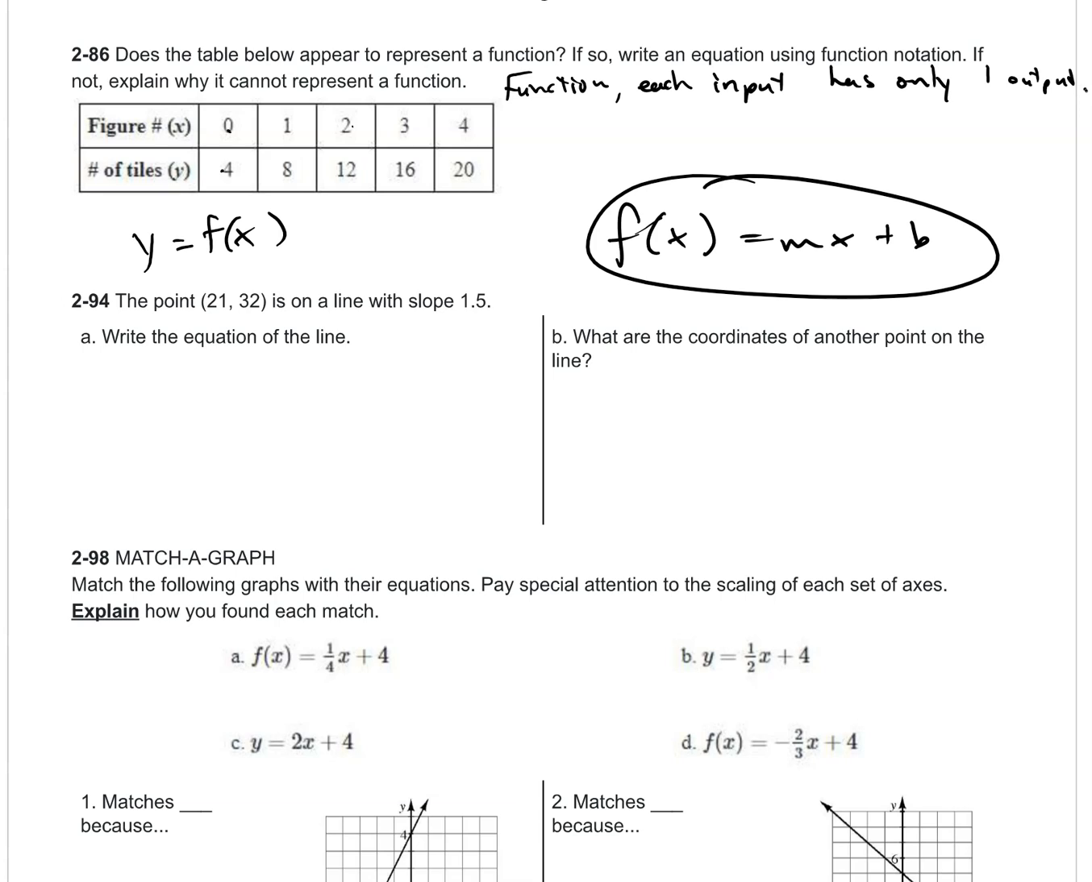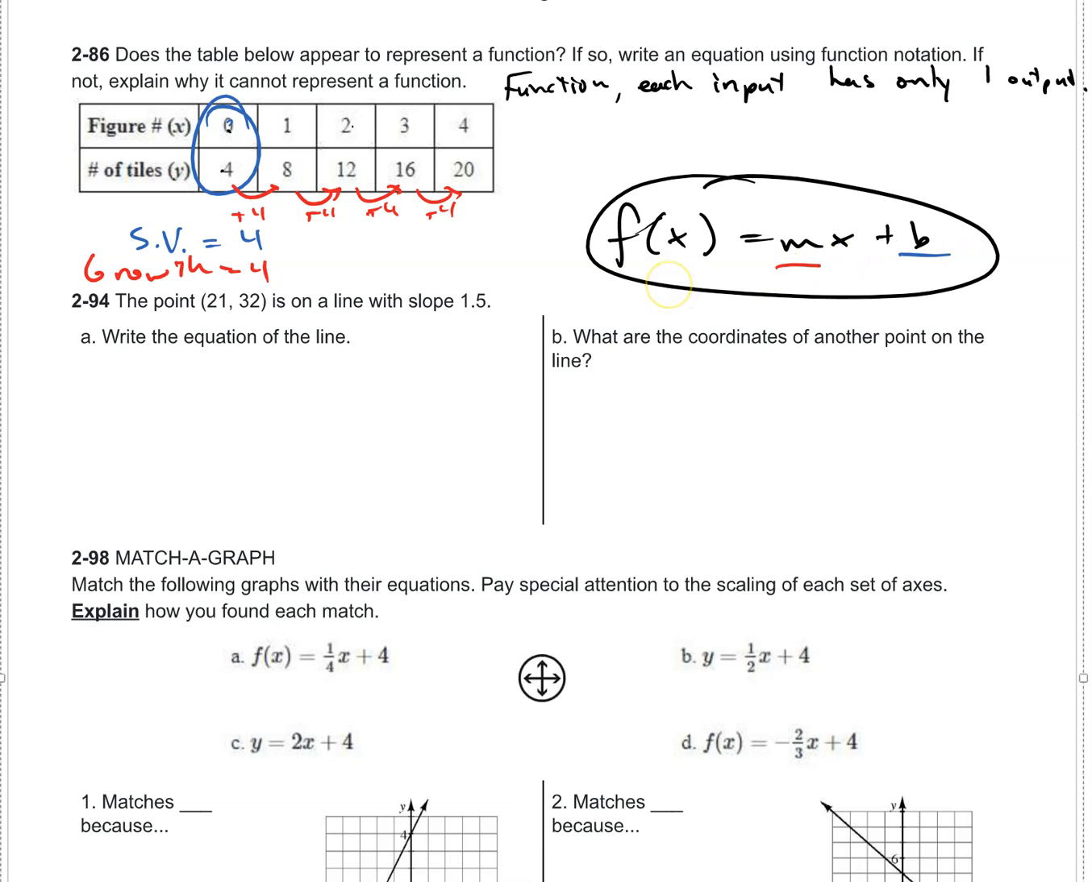Alright, now we find the growth. So we're looking here, 4 plus 4 is 8. 8 plus 4 is 12. 12 plus 4 is 16. So obviously this growth pattern is consistent and the growth is equal to 4. What about the starting value? Figure 0. 4 tiles. I'll let you write the equation, but it pretty much set everything up for you. Don't forget about f of x.